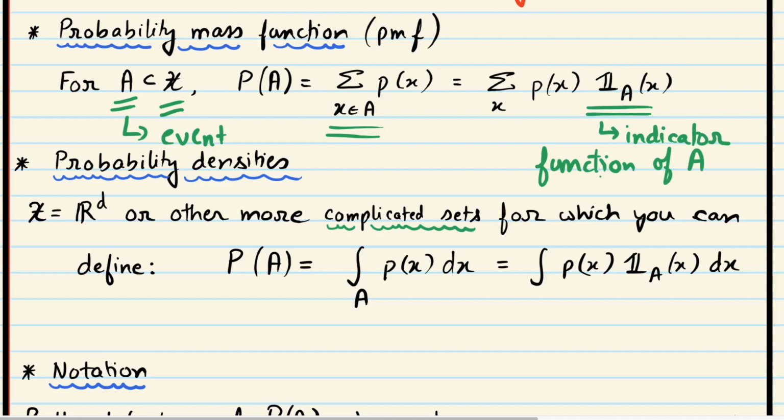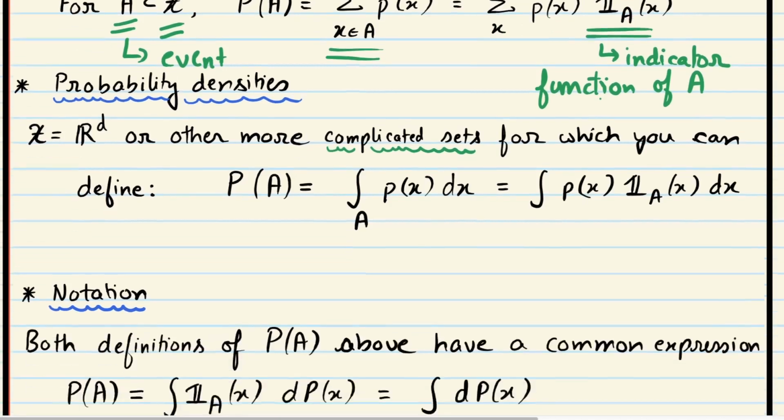So what we notice here is something very simple, that this summation can also be written as a summation over x, px times the indicator function of A. Okay, it can be written in this form. So this is one observation we make. Now let's move on to continuous probability distributions, in which case we talk about probability densities. Okay, so now X is a continuous set.